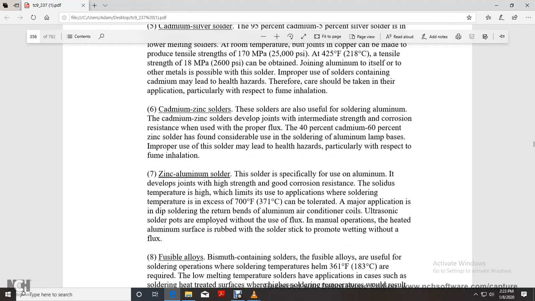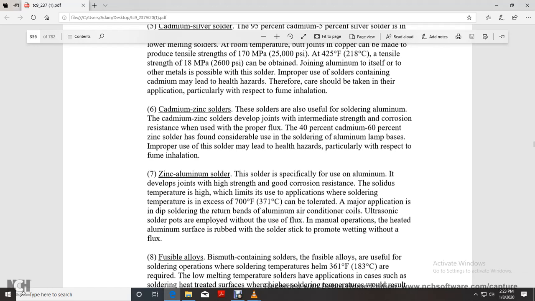Cadmium zinc solders. This solder is useful for soldering aluminum. Cadmium zinc solder develops intermediate strength and is corrosion resistant when used with the proper flux. 40% cadmium, 60% zinc solder is used considerably for soldering aluminum lamp bases. Improper use of the solder may lead to a health hazard, particularly with respect to human inhalation.